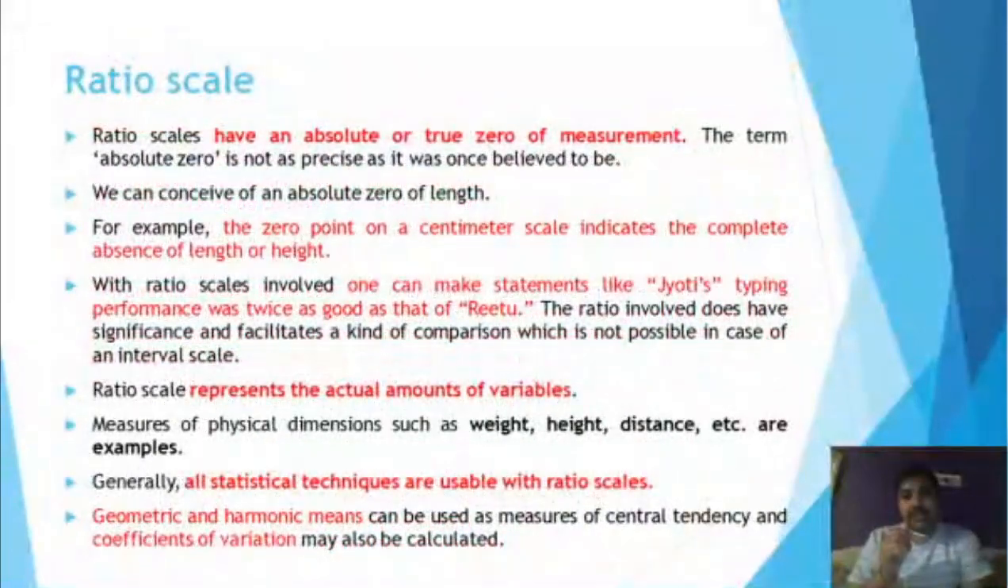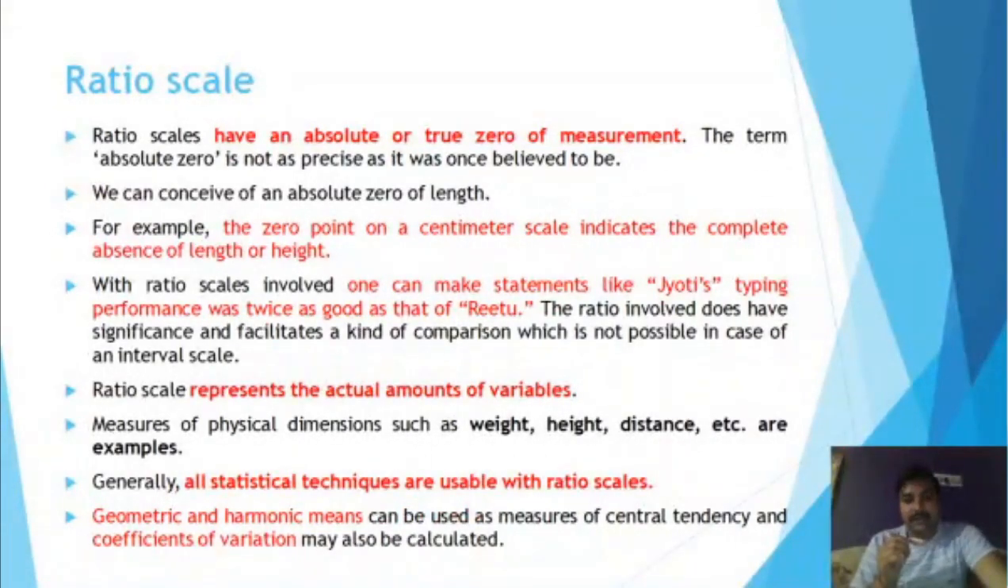Now the ratio scale. In this ratio scale, we have an absolute or true zero of measurement. The term absolute zero is not as practiced as it was once believed to be. We can conceive of an absolute zero of length, like if we are going to measure the length, or the height, or the weight, where the 0 is true. 0 means nothing. So we say the 0 point on a centimeter scale indicates the complete absence of the length